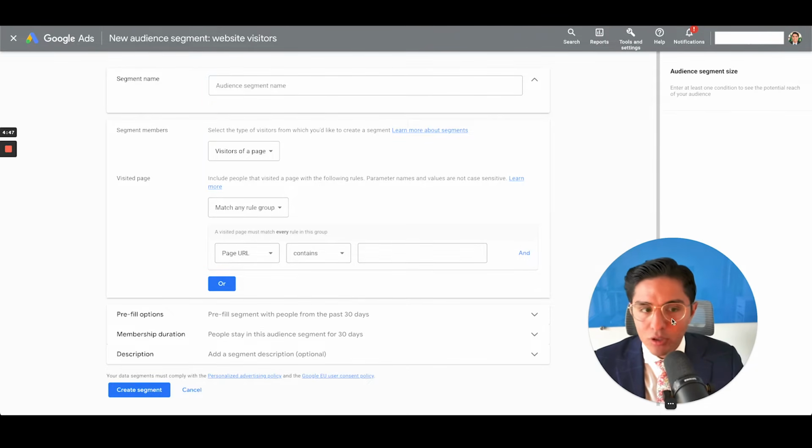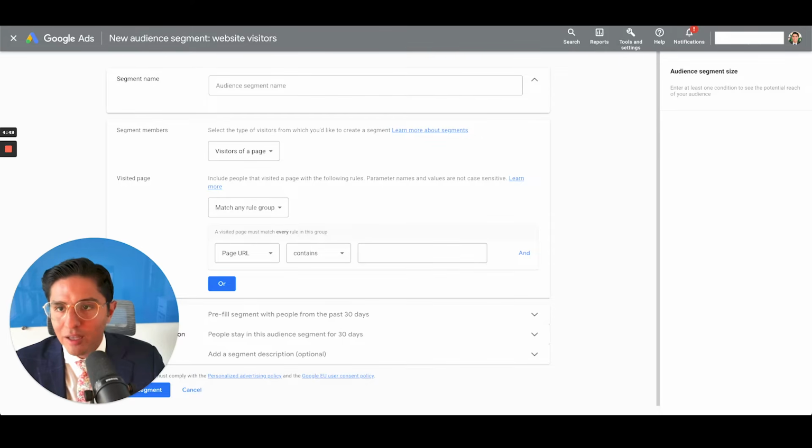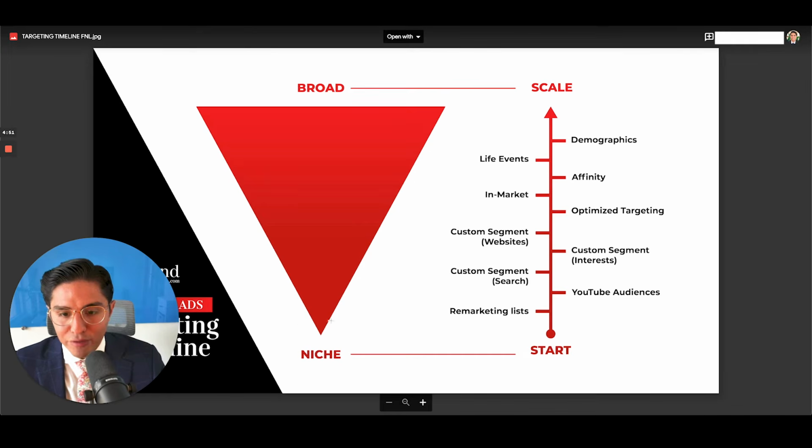These are people that already know, like, and trust you. They're already familiar with your brand. It's low-hanging fruit, which is why they're very much down here on the bottom of the scale, okay? Because this is low-hanging fruit, they're easier to remarket to, show your ads to, and get conversions right away.